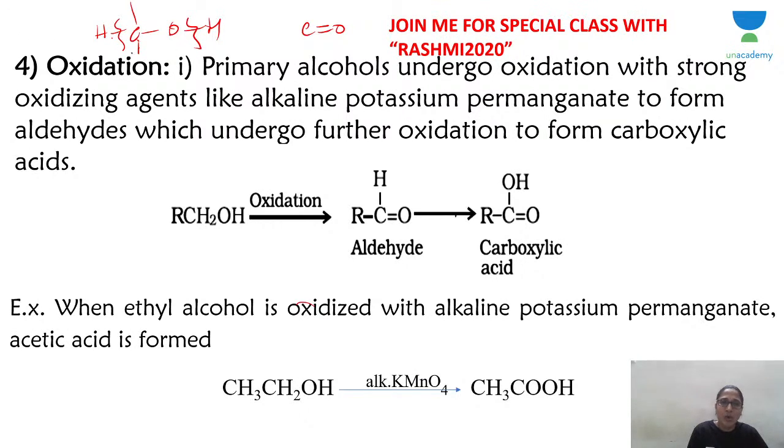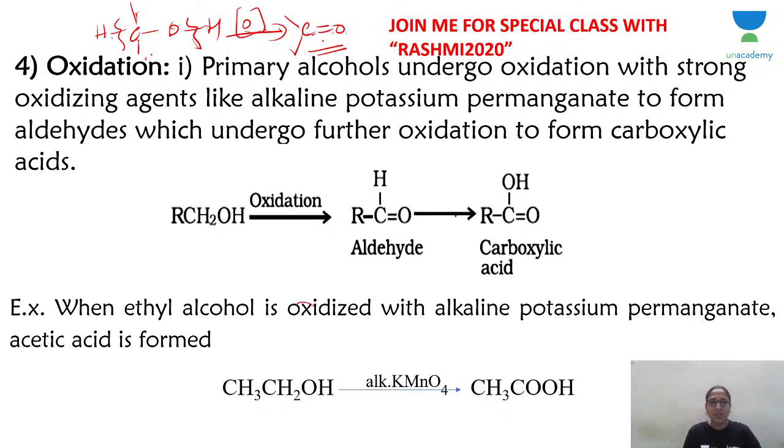The carbon-hydrogen bond breaks. 2 bonds are broken, and a bond is formed between carbon and oxygen. So you get a carbon-oxygen double bond, and between oxygen and hydrogen the bond is breaking. That's why you get C double bond O. The hydrogen bond is broken, carbon also loses 1 bond with hydrogen. So you have only these 2 bonds. This is what you get on oxidation.